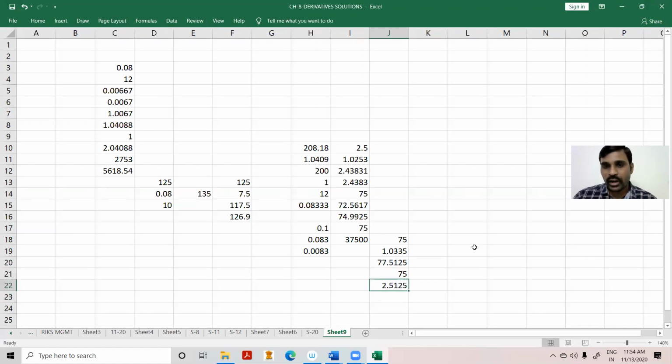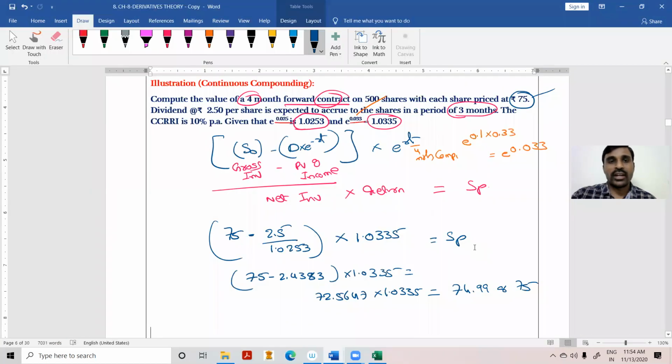This 2.5125 we are getting in the form of dividend itself. Whatever the return we want, we are getting in the form of dividend itself. Therefore, we need not charge a separate price, a separate profit, from the buyer. Do you understand? Whatever the total profit we want, we are getting from the company itself. We need not charge from the buyer.